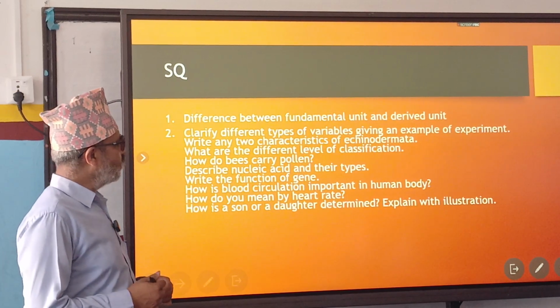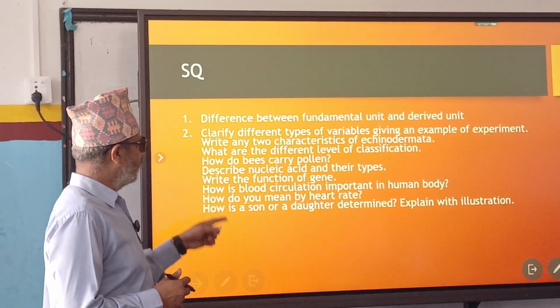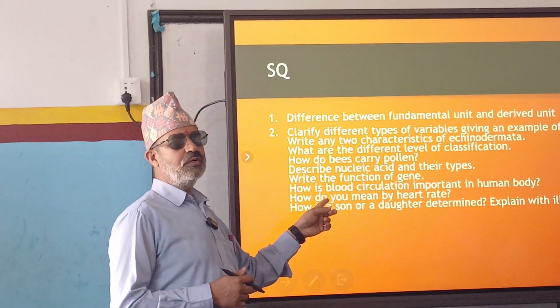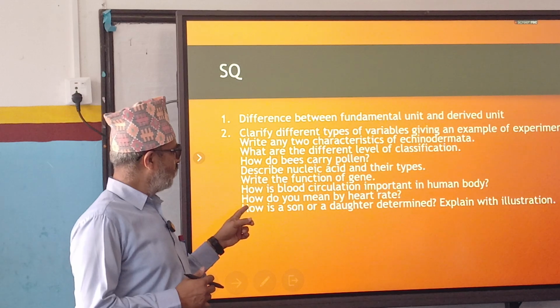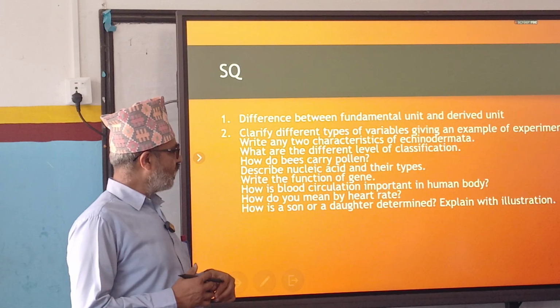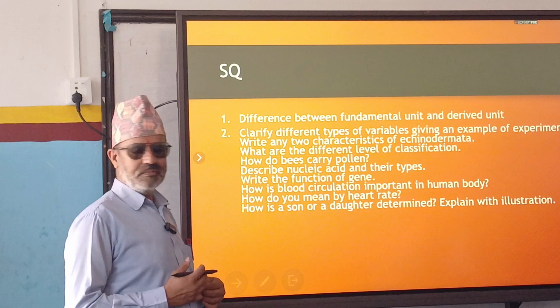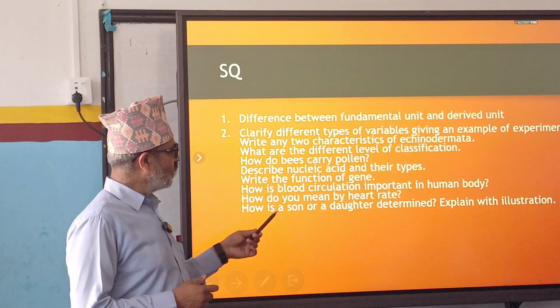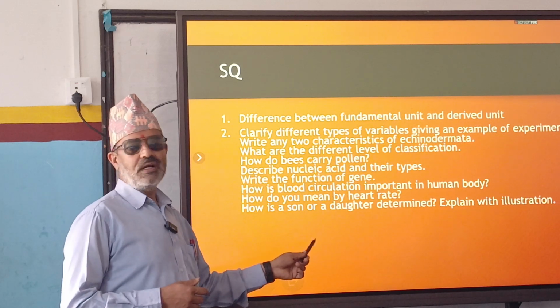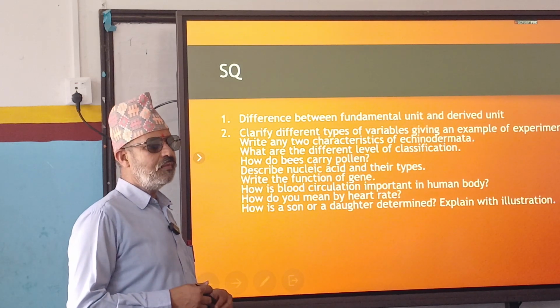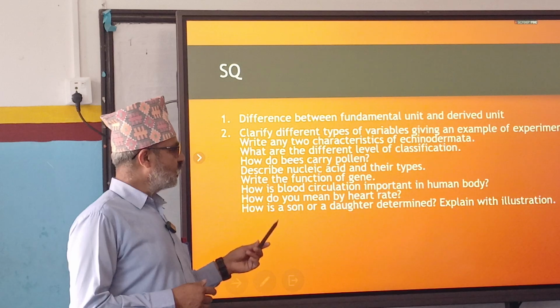How is blood circulation important in the human body? You have to mention the importance of blood circulation. What do you mean by heart rate? And how is a son or daughter determined? Explain with illustration. This is very important. Write down this question. How is a son or a daughter determined? Explain with illustration.